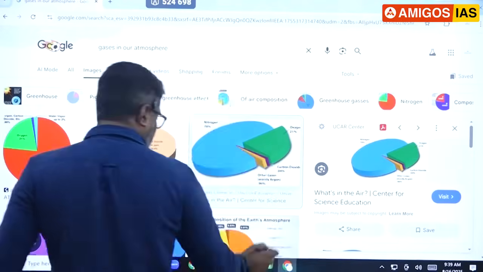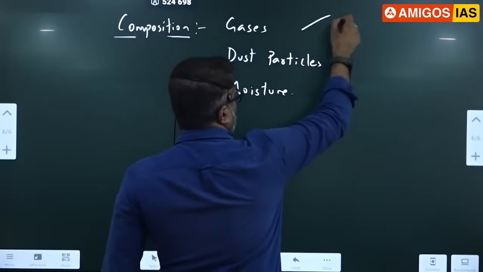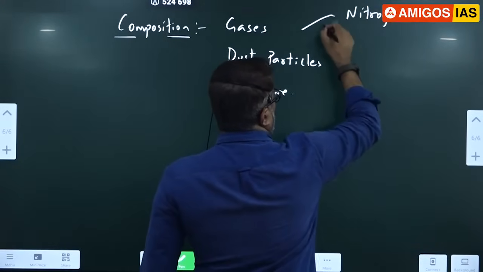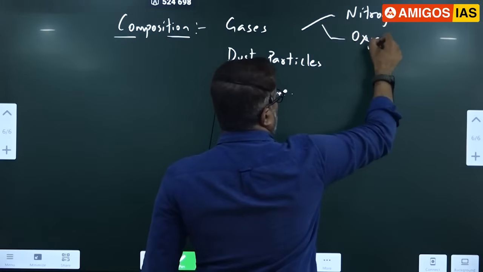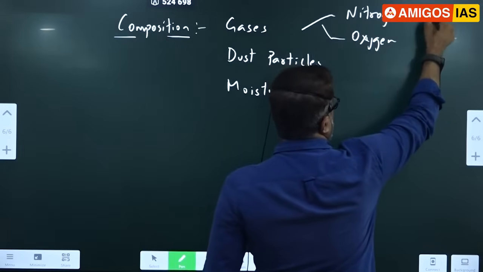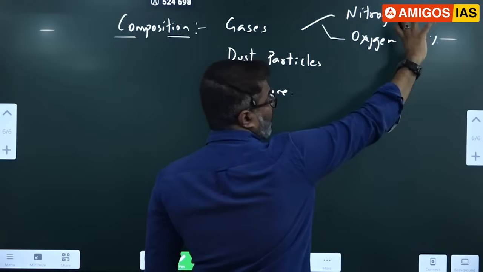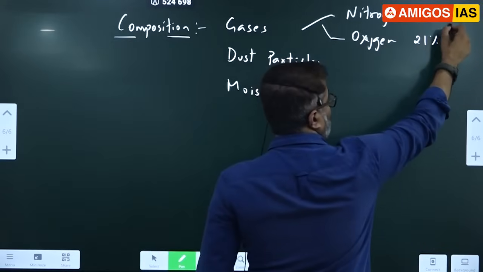I will only write. I thought there is a list, but I will mention here. See, nitrogen, oxygen. For these two you write the percentage, 78% and this has 21%. Because these two are maximum, it will become 99 here, look.